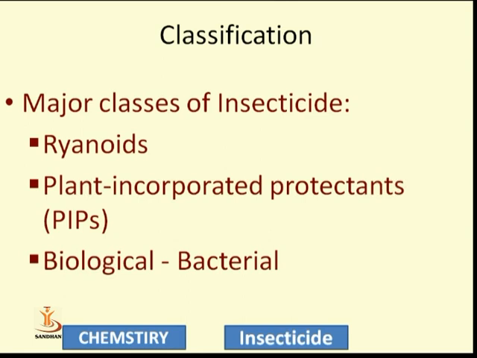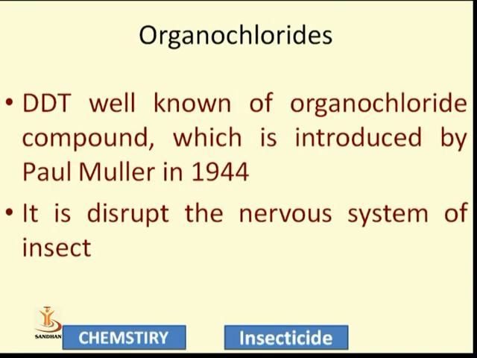One is rhinoids, second one is plant incorporated protectants, also known as PIPs, and third one is biological compounds. Biological compounds means living organisms. Some types of bacteria and fungi are also used as insecticides, so that can be covered under the title of biological insecticides. Now we go one by one according to their chemistry, the compounds which are used as insecticides.